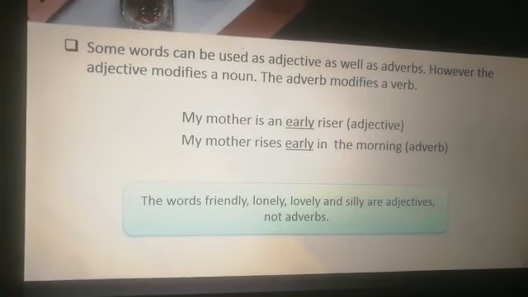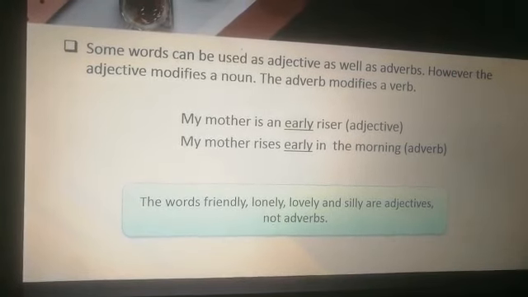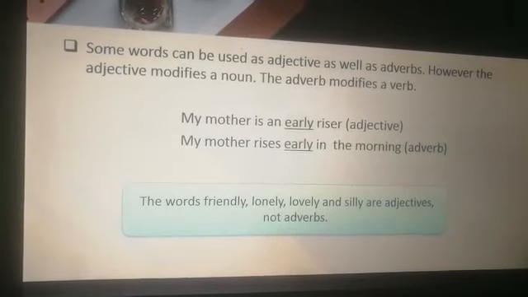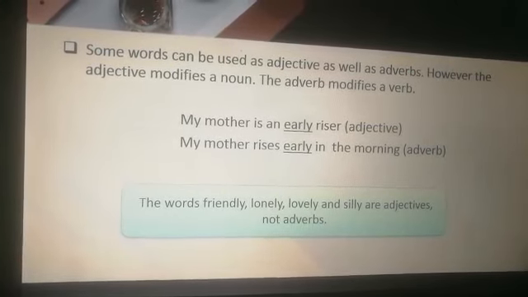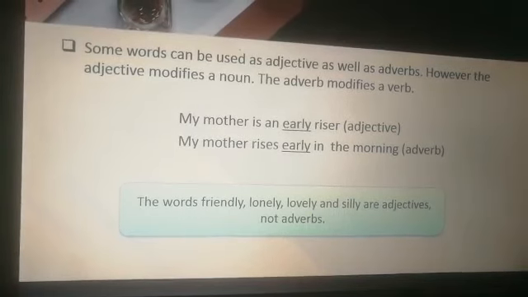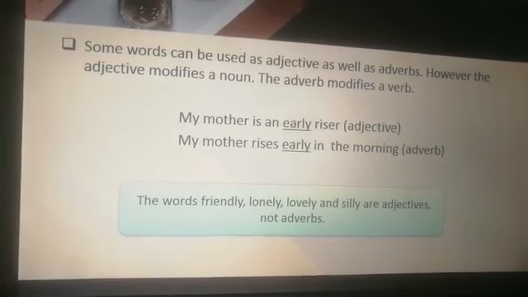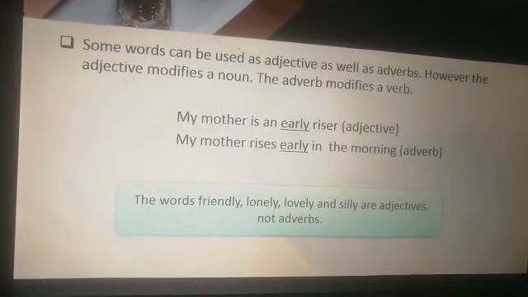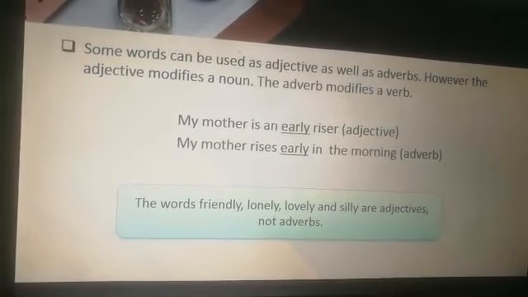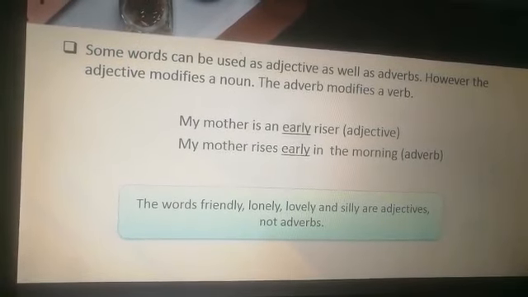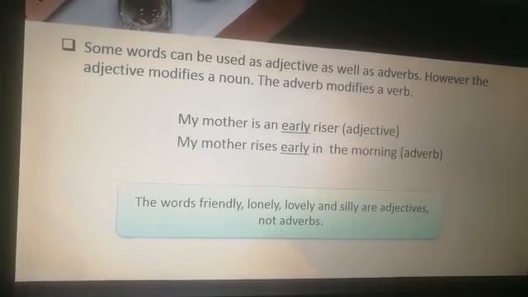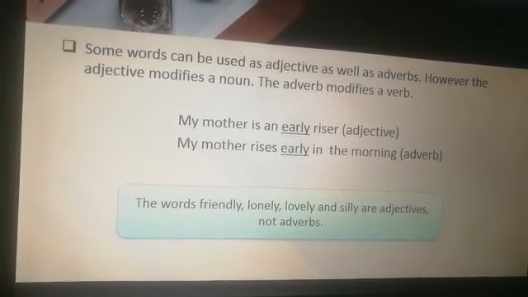My mother rises early in the morning. It is modifying the verb rises. So it is an adverb. And some words like friendly, lonely, lovely and silly are adjectives, not adverbs.